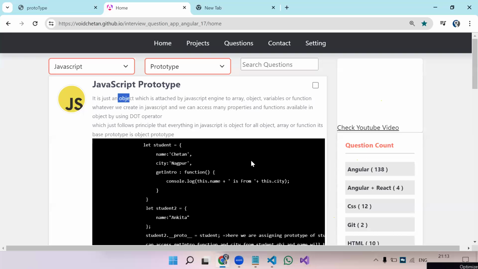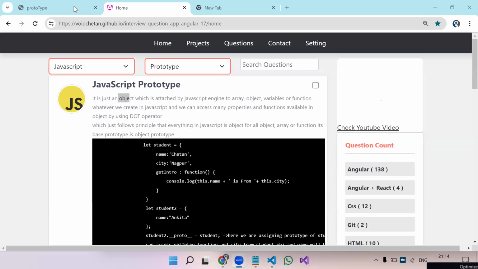Till now, this is just the basics. If anyone still has any doubt, otherwise we can move ahead with an example. Then it will be more clear what is prototype and why I was talking about inheritance. Okay, let's move ahead. Once we see the example, it will be clear.